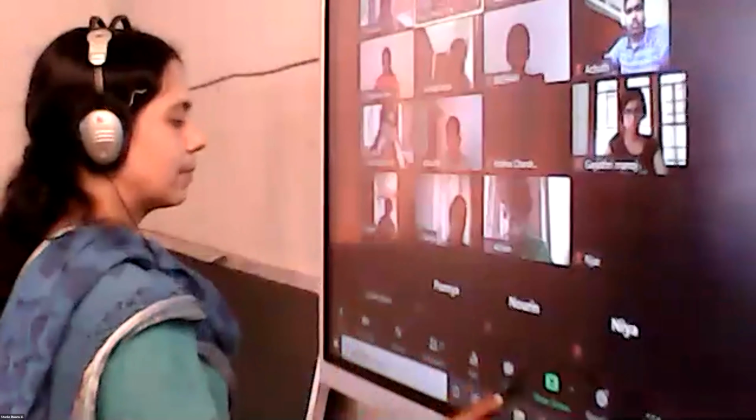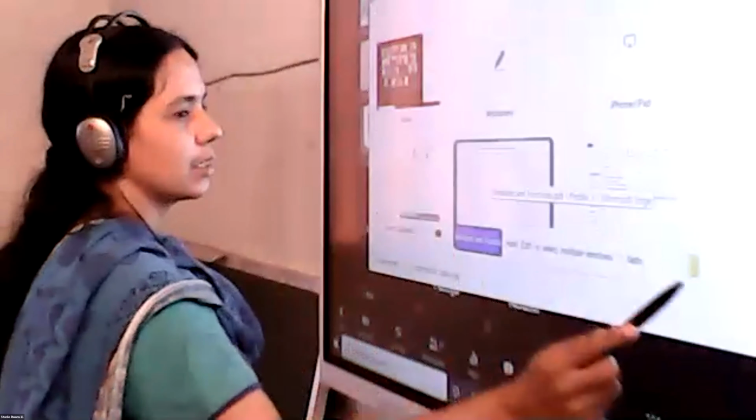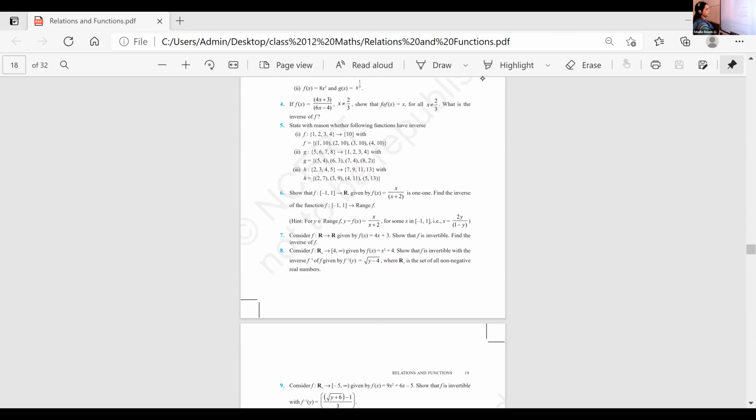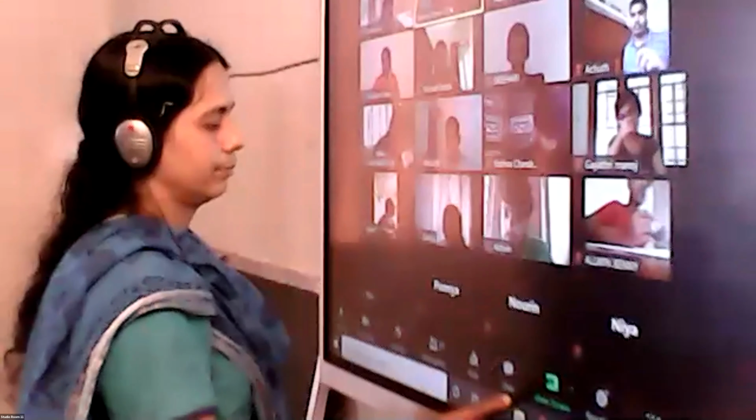One second, is it R plus or R star? Check your question. Once again, read the question in your textbook. What is given? It is given non-negative real numbers. R plus means all non-negative real numbers. Keep your textbooks with you. Only negative numbers we delete. This is given in your question: non-negative real numbers. So 0 will also be included there.